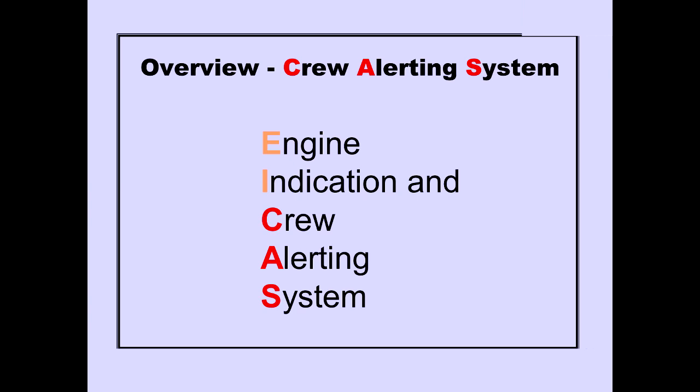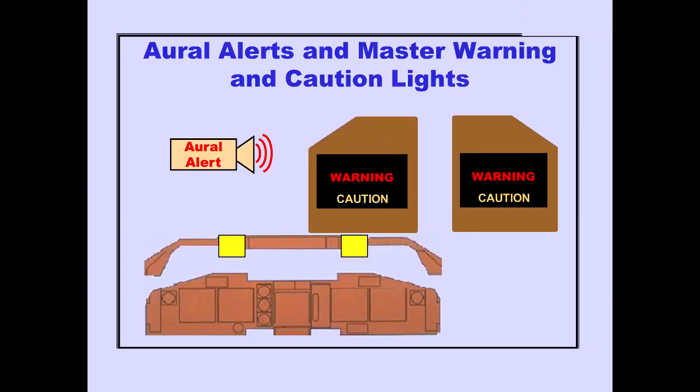Now let's discuss the crew alerting portion of ICAS. Orals and two master warning and caution lights located on master warning caution reset switches are a part of the crew alerting system. These switches are located on the glare shield.